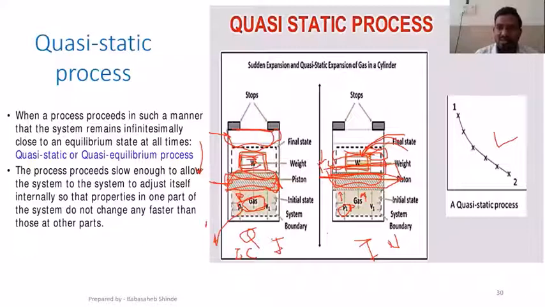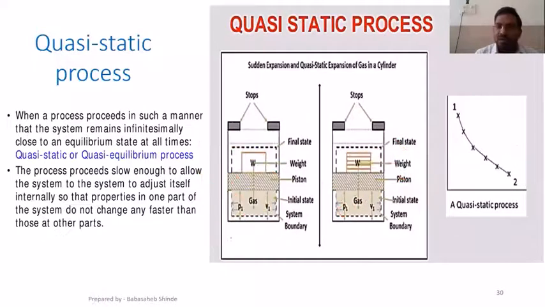And another difference is that when I add one block or subtract one block, I can move this piston from one state to another, and also I can bring it back to its original state. If I remove one block, it will move vertically upward. If I add one block, it will move vertically downward. So that way I can reverse this system to its original state.